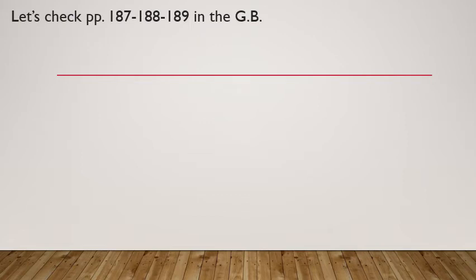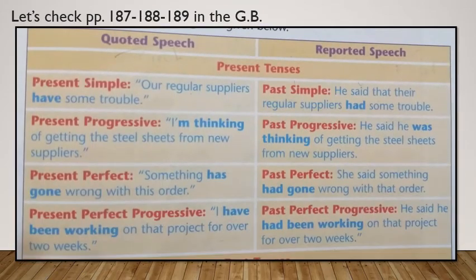If you please, I want you all to check pages 187, 188, and 189 in the grammar book. These pages include all the rules regarding tense changes and the changes in time and the place expressions. I'll just show the first part, which is related to the present tense. Let's just have a look as an example.